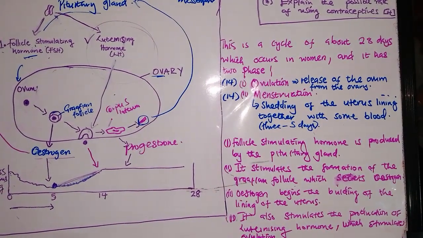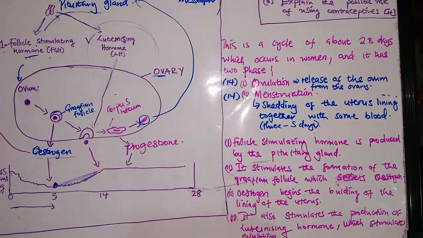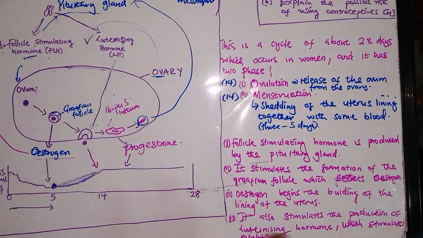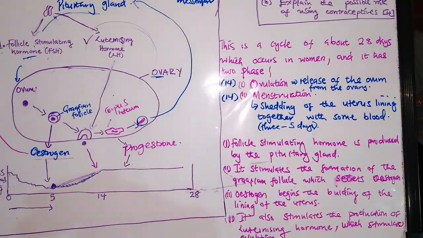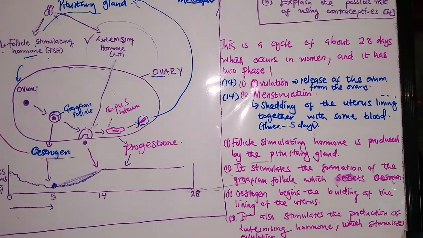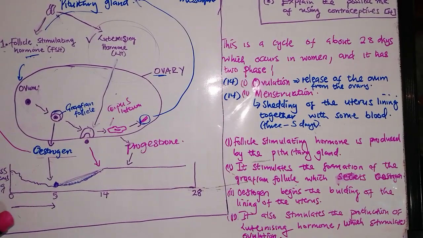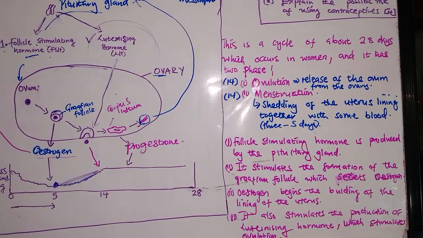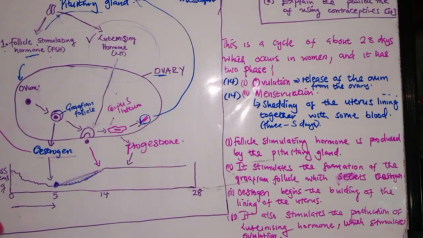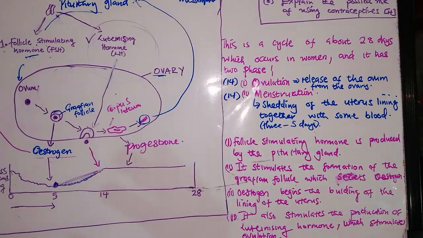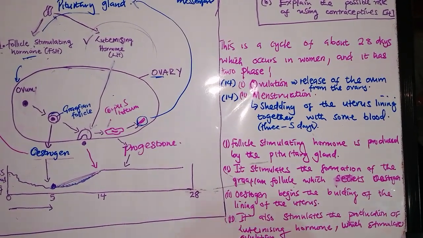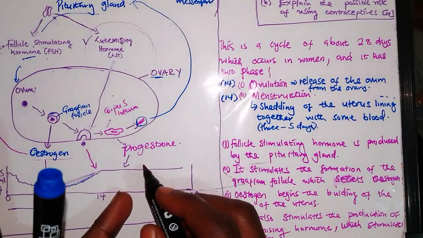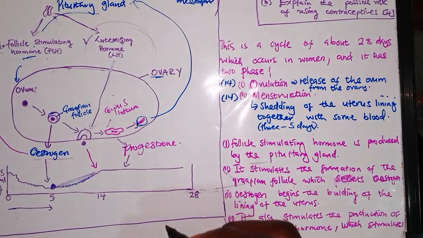Yeah. So this is how the two hormones are secreted, and this is how the brain coordinates with the ovaries so that it can produce these two hormones. So now we are at the production of progesterone. So now what is the function of progesterone? Once progesterone is secreted, it maintains the growth of the uterus lining and increases the blood supply to the uterus. So progesterone maintains the lining.